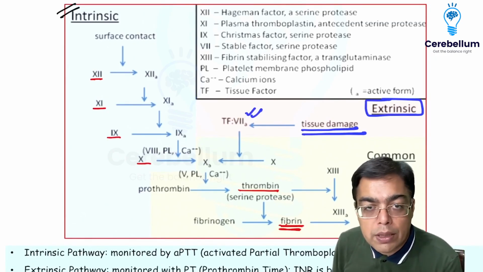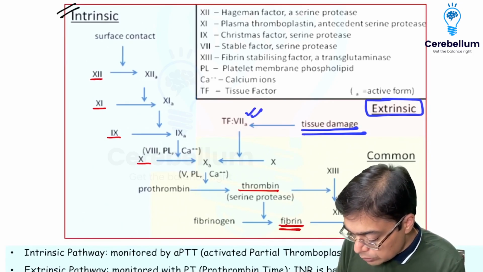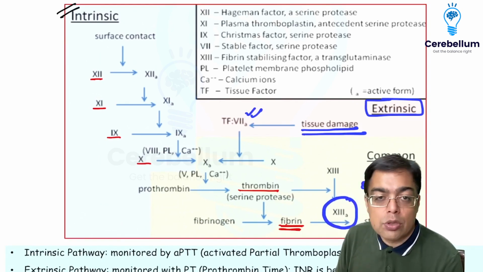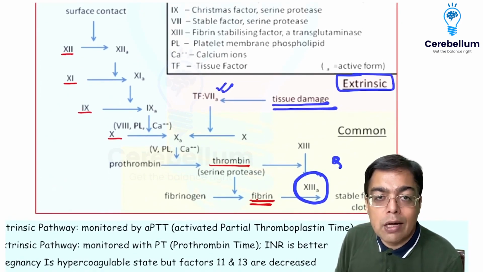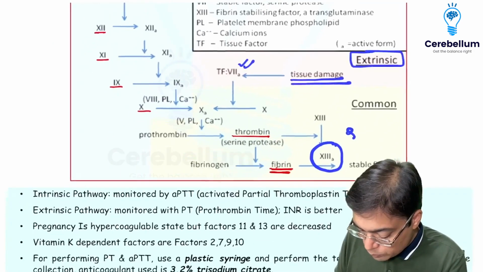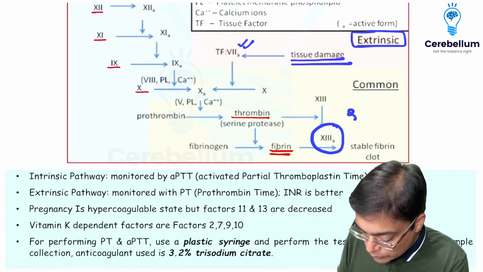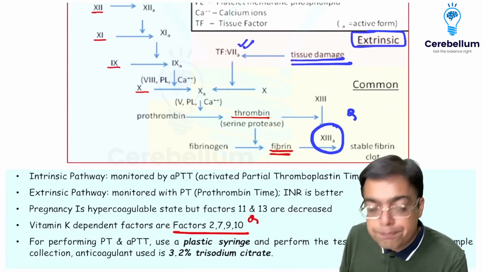Interestingly, what you need to remember over here is that whenever we are talking about the formation of a clot, a stable clot is going to be produced only and only by factor 13. So stabilization of the blood clot is a function of factor 13. We have been asked questions in the exam regarding the half-life of the different clotting factors. Some of these clotting factors are going to be dependent upon vitamin K, as you can just quickly have a look at this. Vitamin K dependent factors would include factors 2, 7, 9 and 10.